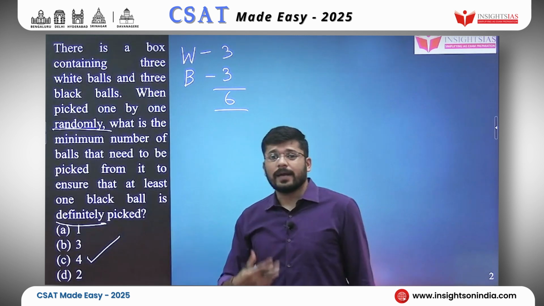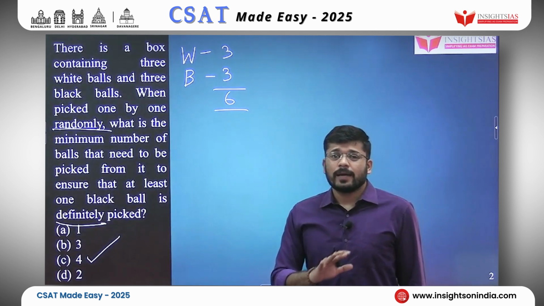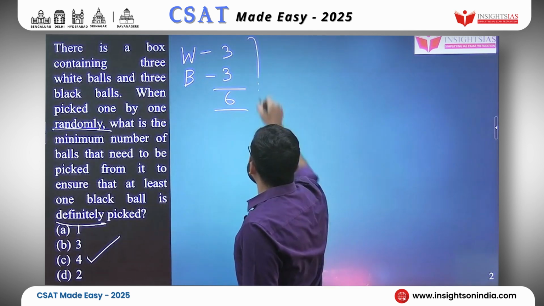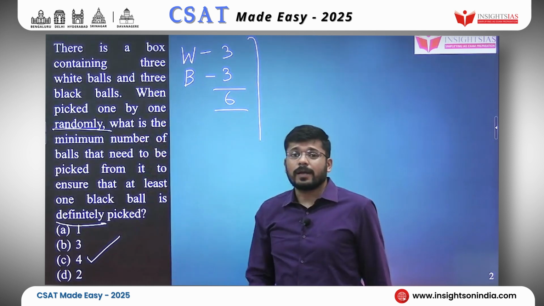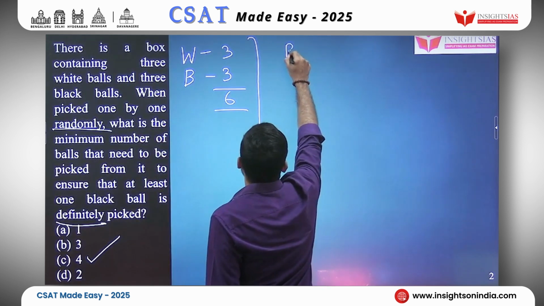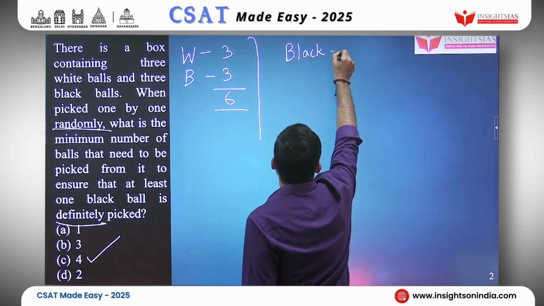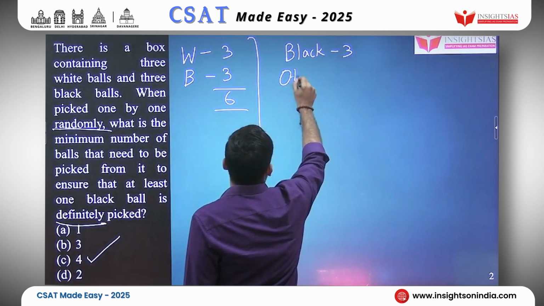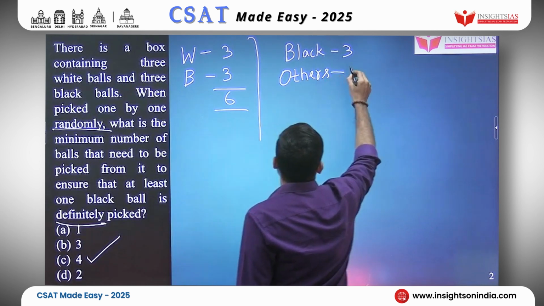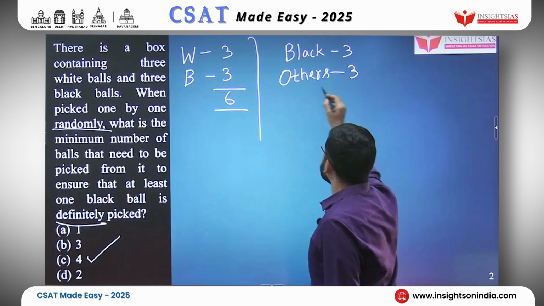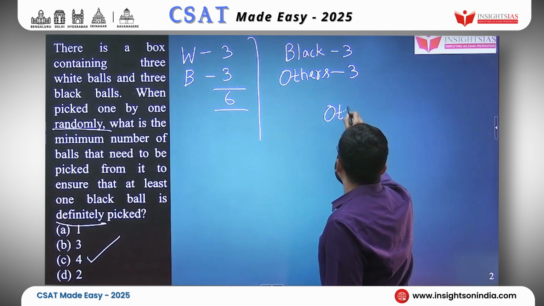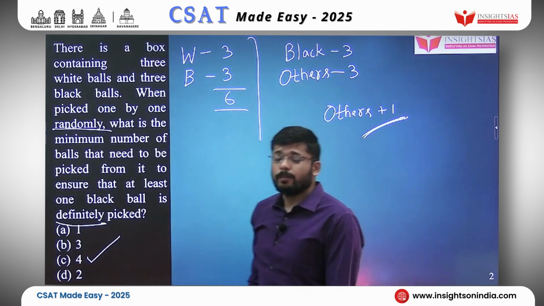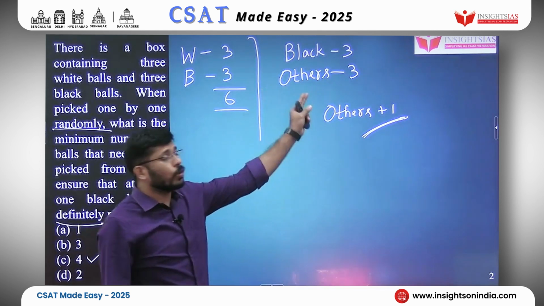So, is there a kind of formula to think about it? It would be simple. When there are black balls and white balls, think of it like this. What is the color of ball we want? We want black. How many black balls are there? 3. And let's not talk about the other color at all. Others, how many balls are there? 3. So your formula would be others plus 1. Be it black or be it white or red or blue, anything, think of it as only others.